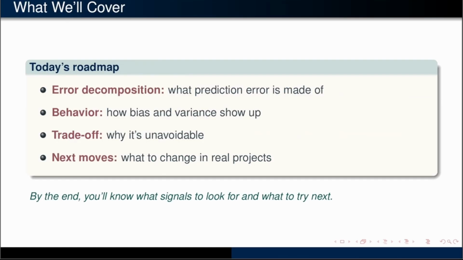We'll start by breaking down what prediction error is actually made of. Then we'll look at how bias and variance show up in model behavior. I'll explain why the trade-off is unavoidable. And most importantly, how to decide what to change next when a model isn't behaving the way you expect. The goal isn't theory for its own sake, it's diagnosis.